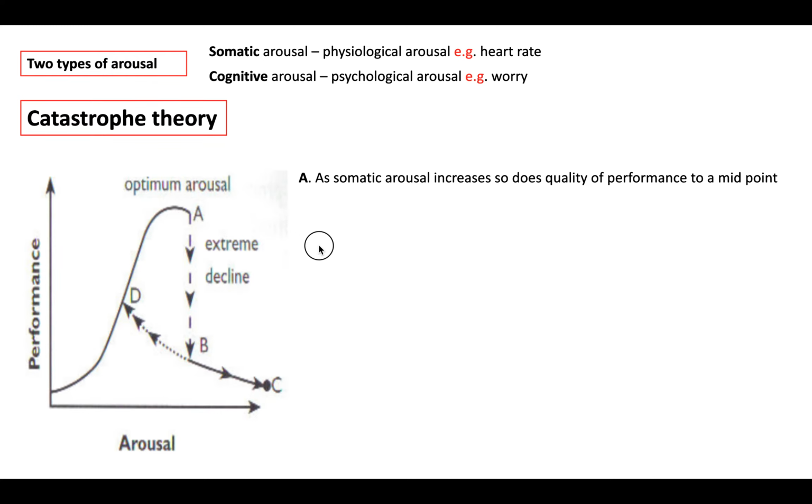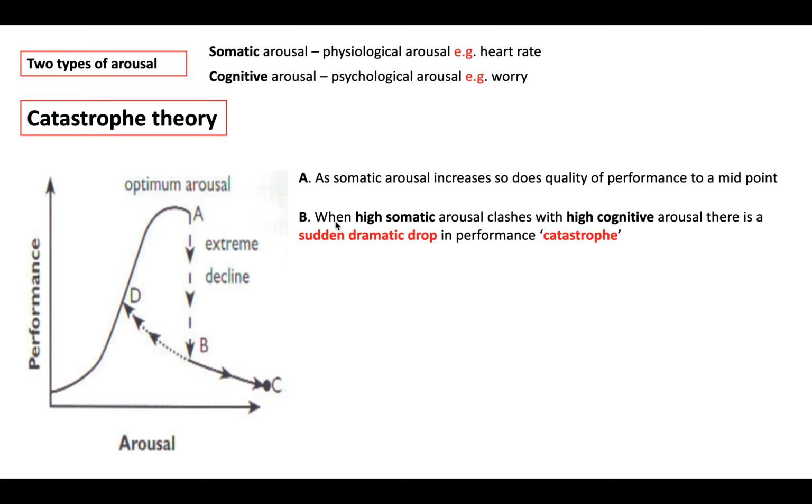Unfortunately, when somatic arousal is high and it clashes with high cognitive arousal, i.e. that worry of failing, there is a sudden dramatic drop in performance, a catastrophe, a disaster. This is what happens when both somatic and cognitive arousal are high.